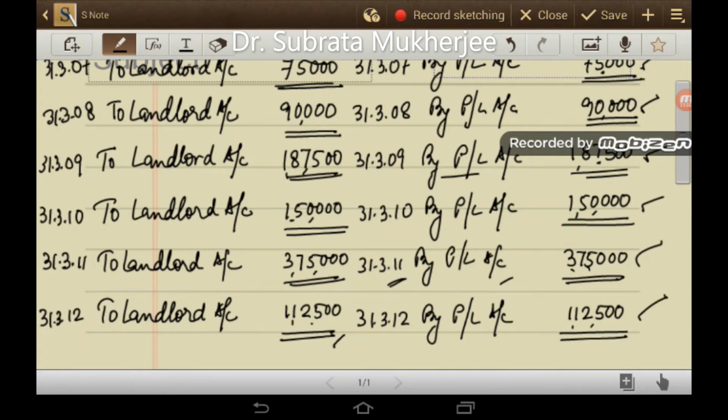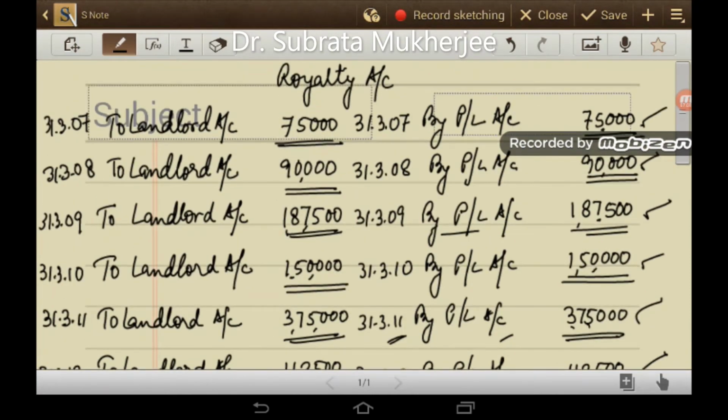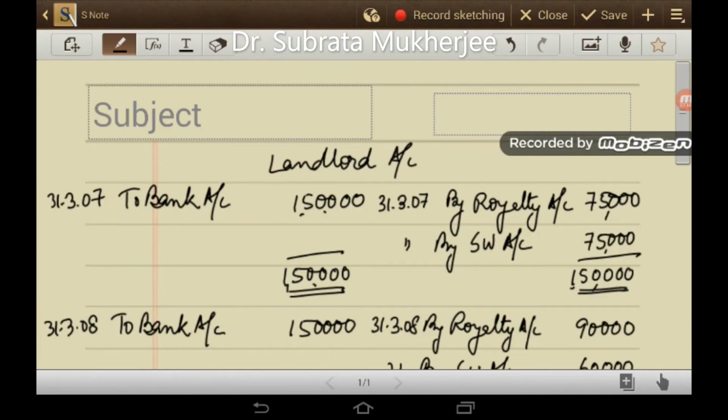So when I prepare the landlord account, the next ledger that I am going to prepare, you will find all these figures that are written on the debit side of your royalty account will appear on the credit side of your landlord account. So in landlord account in the year 2006-07, on the credit side I have written by royalty account 75,000, by short working 75,000.